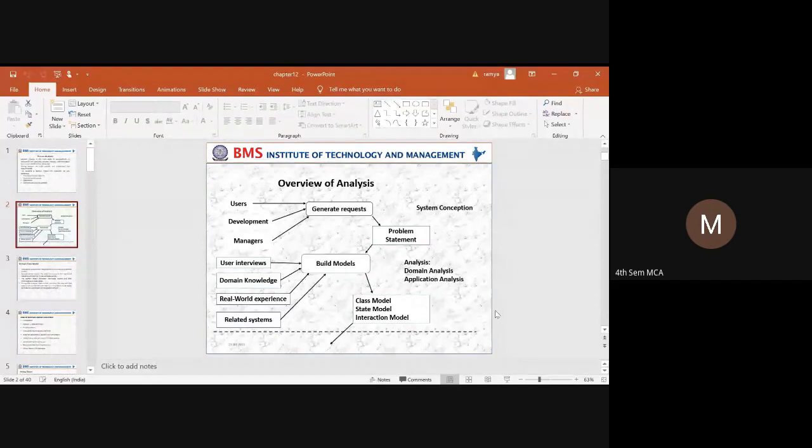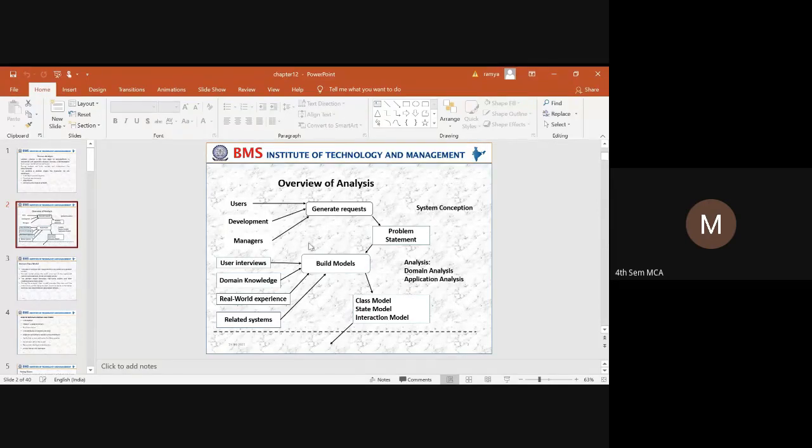So this is a diagram which tells us the analysis of a system. So how the system can be analyzed with respect to different sorts of stakeholders. First thing is to generate a request. Say, for example, to analyze a system or to develop a particular system, you will get a request from different types of users. One can be a normal user, or an end user, it can be a developer, it can be a manager. So these are the three different categories of users who are generating the request.